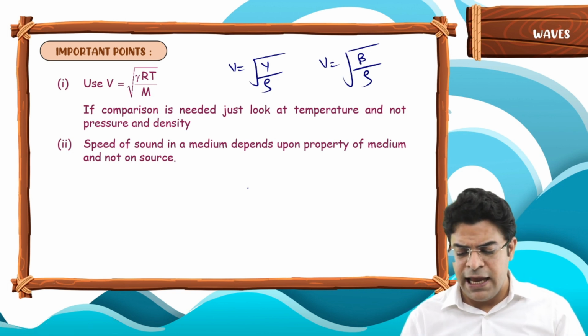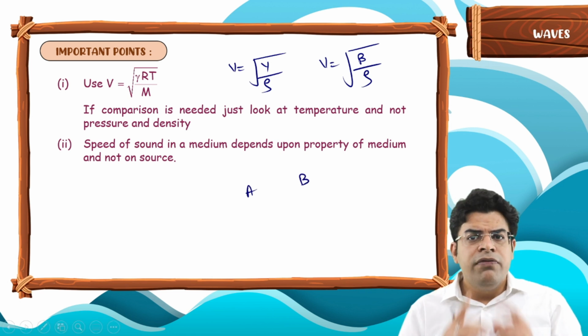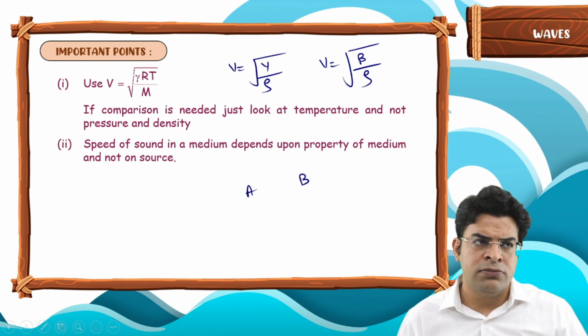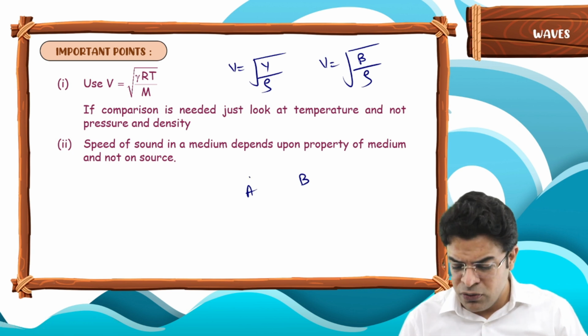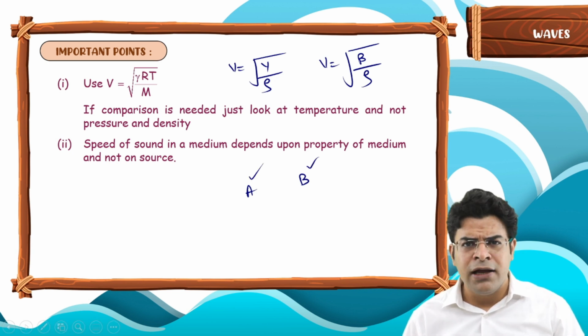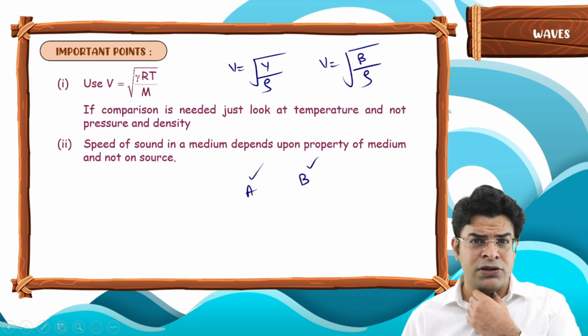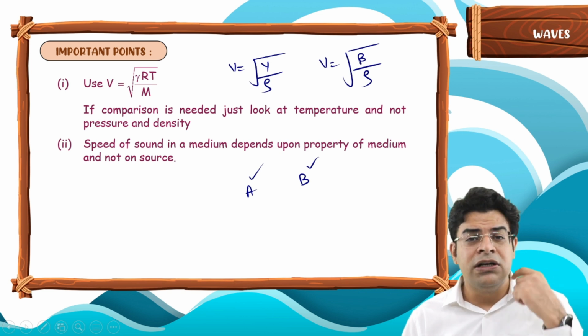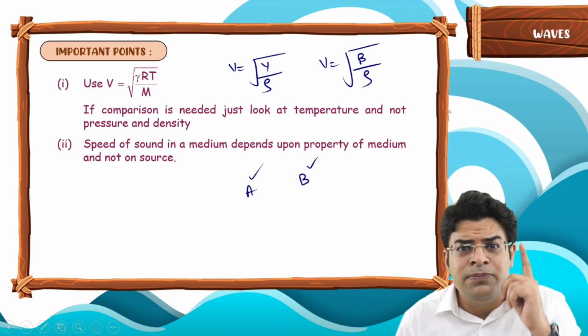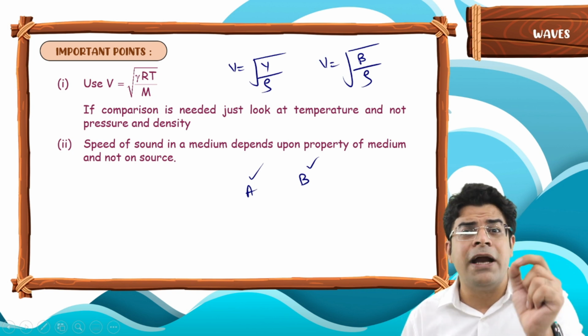When I say A and when I say B, which sound travels faster from my mouth? The answer is both sounds travel at the same speed. Why? Because, sir, you are the source. You are just creating sound. But the sound travels in the medium, and the speed of sound in the medium depends upon the medium.